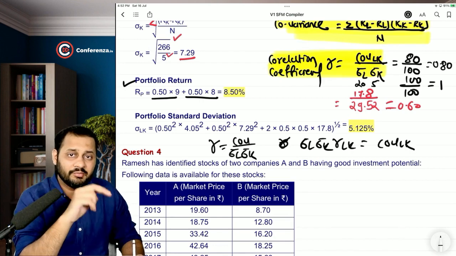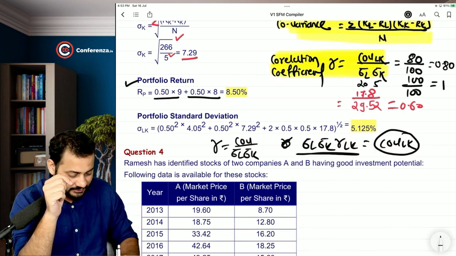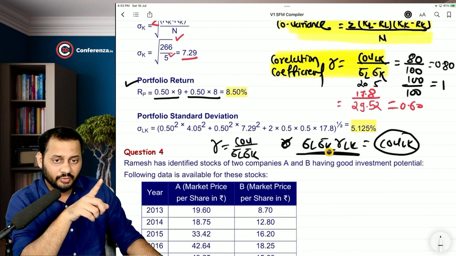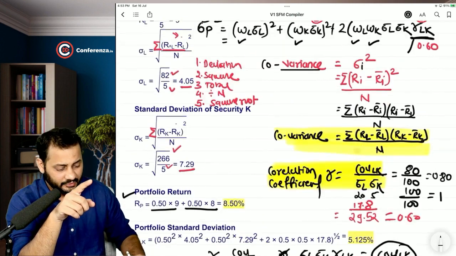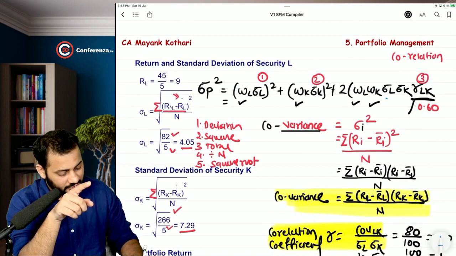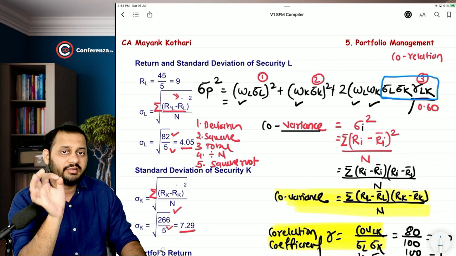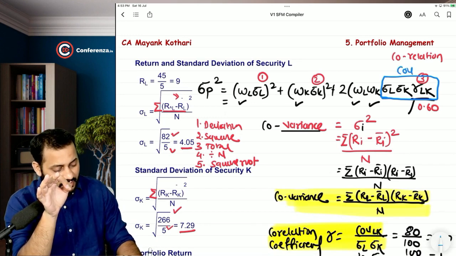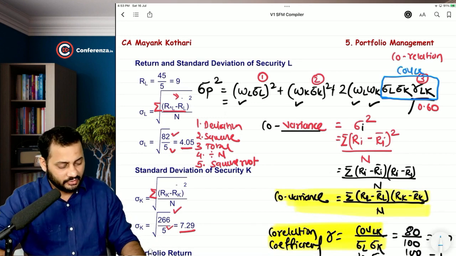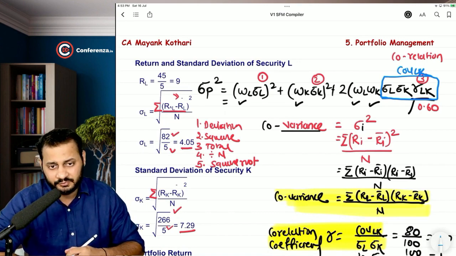So this can be another formula to calculate covariance of LK. That means in place of these 3 figures, both the standard deviations and RLK, you can just put one concept, covariance of LK, and you will get the same answer.